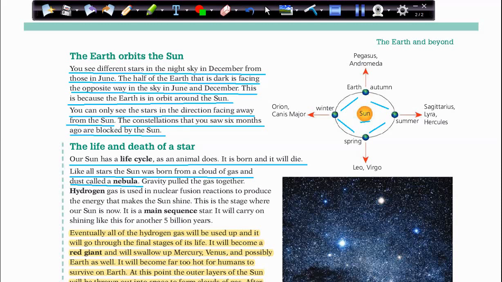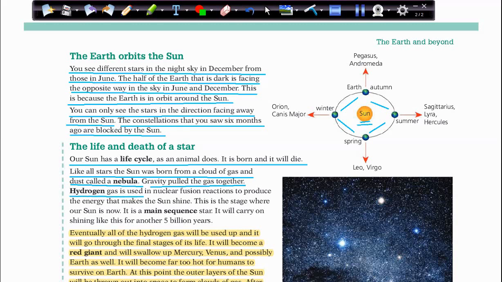First, it was born from a cloud of dust and gas, where the particles are far away from each other. Then gravity pulled them together and formed the sun. So here gravity pulled the gas together to be like this.